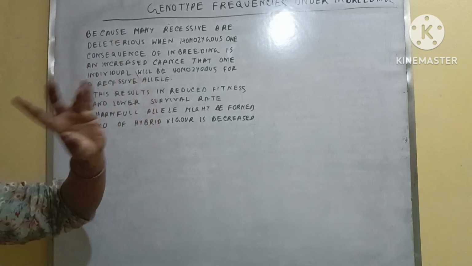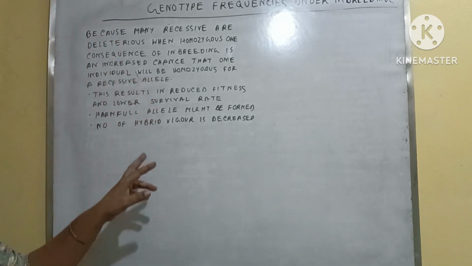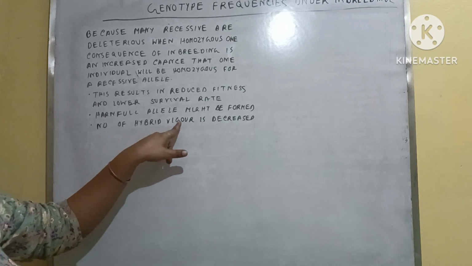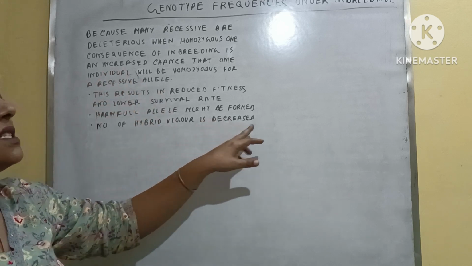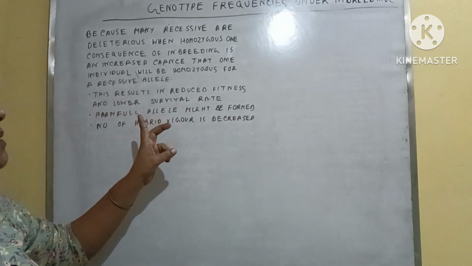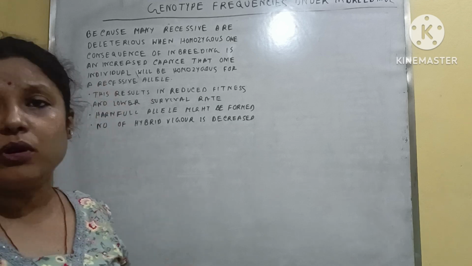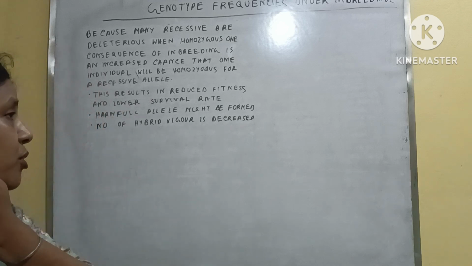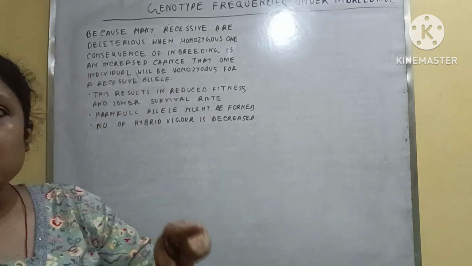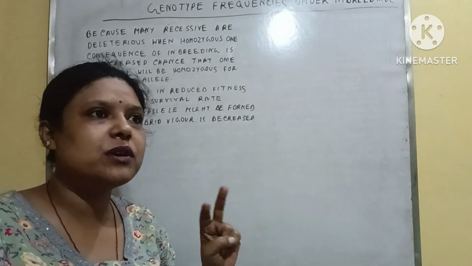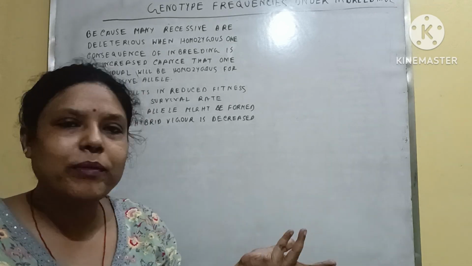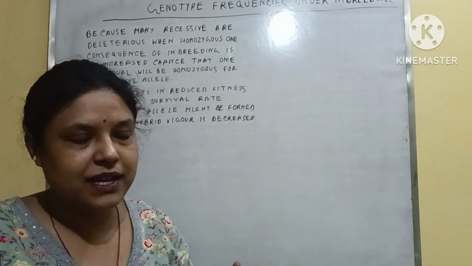The first one, as I already said, is that hybrid vigor or variation decreases. The second is a very important point. We all know that two types of alleles are there, the dominant allele and the recessive allele.